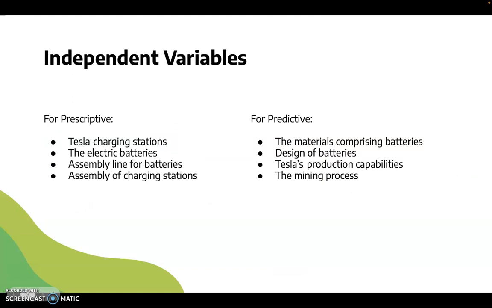Then we were instructed to find independent variables for our prescriptive and predictive cases. For prescriptive, our independent variables are the charging stations, the electric batteries, the assembly line for the batteries, and the assembly of charging stations. For our predictive cases, they are the materials comprising batteries, the design of the batteries, Tesla's production capabilities, and the mining process.